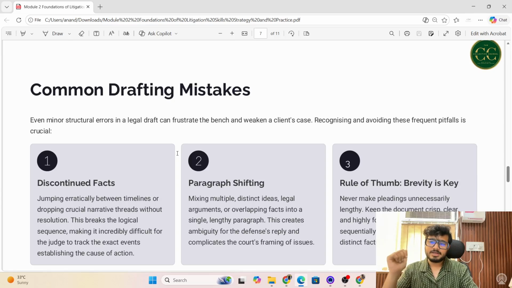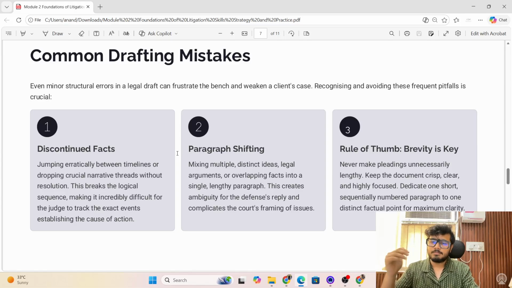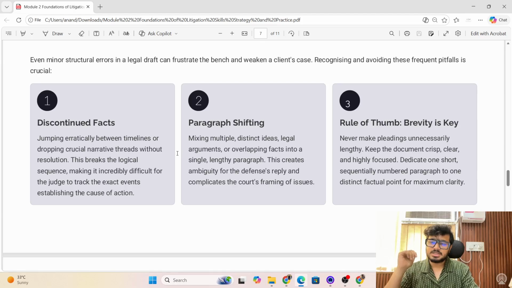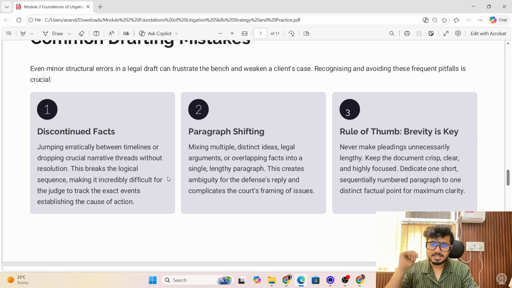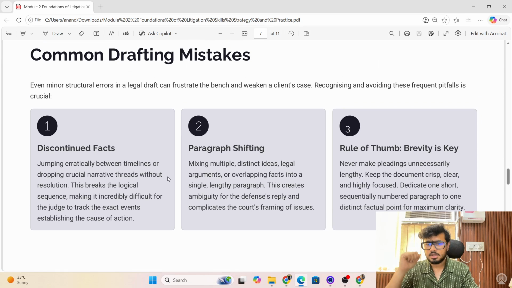The common drafting mistakes which every young lawyer makes are, first, discontinued facts: jumping erratically between timelines, or dropping crucial narrative threads without a resolution. This breaks the logical sequence, making it incredibly difficult for the judge to track the exact events establishing the cause of action. Second, paragraph shifting: mixing multiple distinct ideas, legal arguments, or overlapping facts into a single lengthy paragraph. This creates ambiguity for the defense reply and complicates the court's framing of issues.